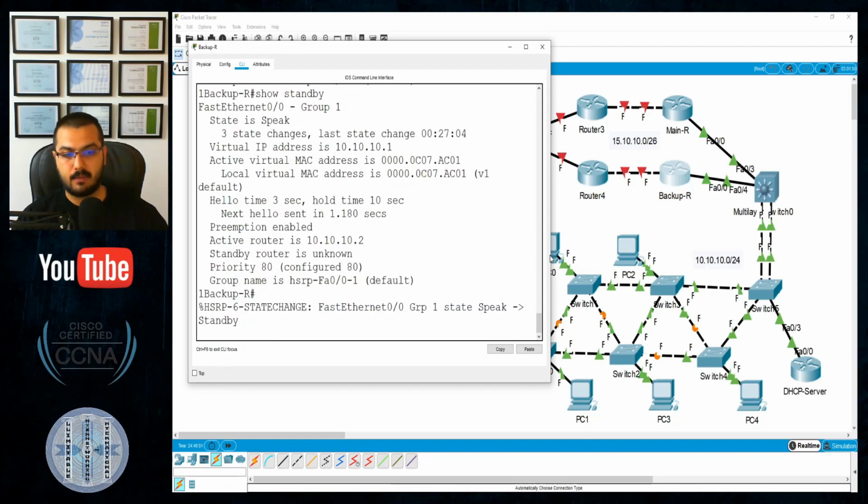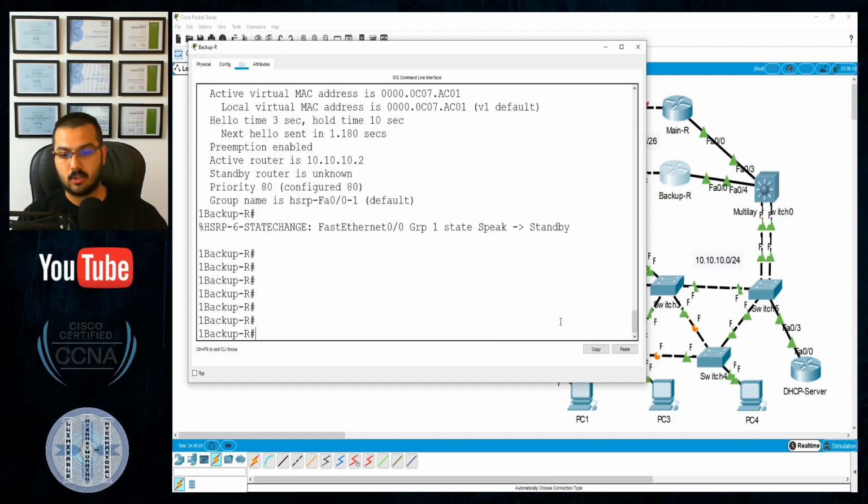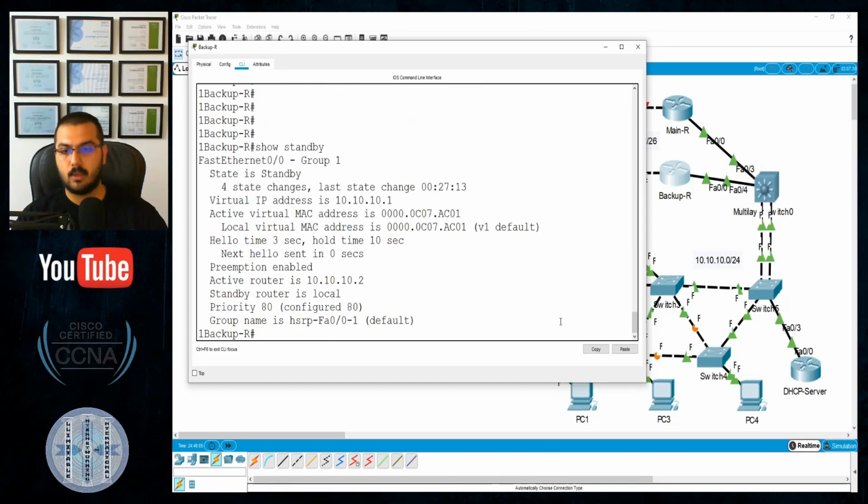I can see that I have received a message. The message says that FastEthernet 0/0 group 1 has changed from speak to standby. Clear the screen, show standby. You will see that right now it's standby. So this device right now is standby, and the other device should be active.